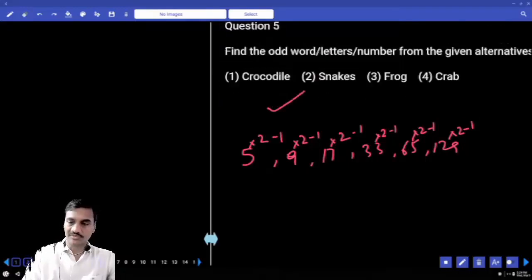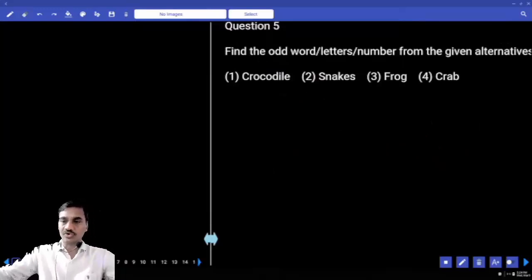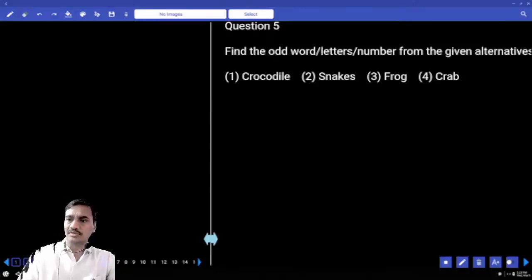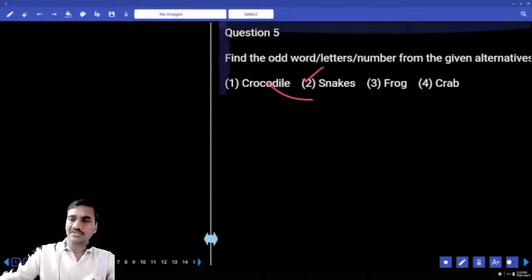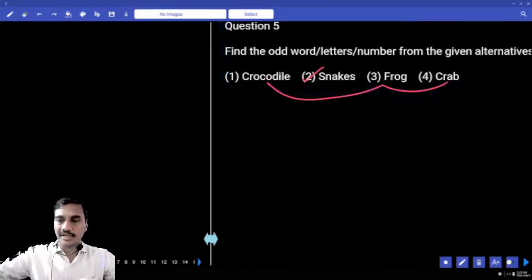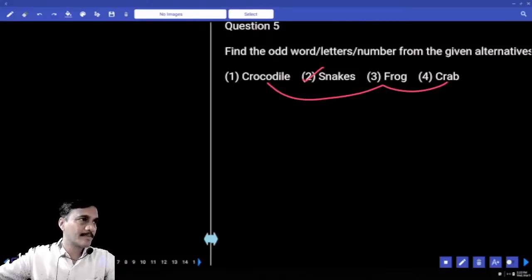Then coming to question number 5. Now in this one, crocodile, snake, frog, and a crab. Yes, Chepan, what is your answer here? Crab. Why is it crab? The remaining 3 are crocodile, snake, and frog, except crab. The remaining 3 come under one category. Now snake is a reptile. And crocodile, frog, and crab, are they reptiles here? No. Hence, what is your answer? Choice 2 is the answer.